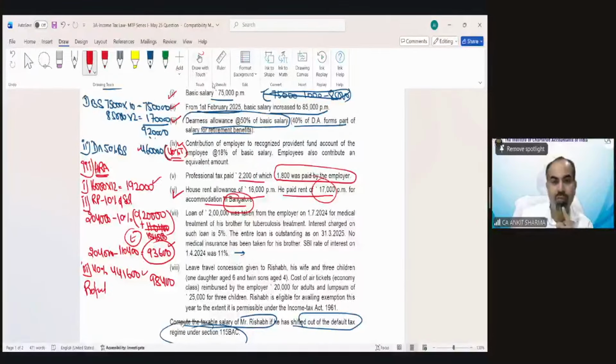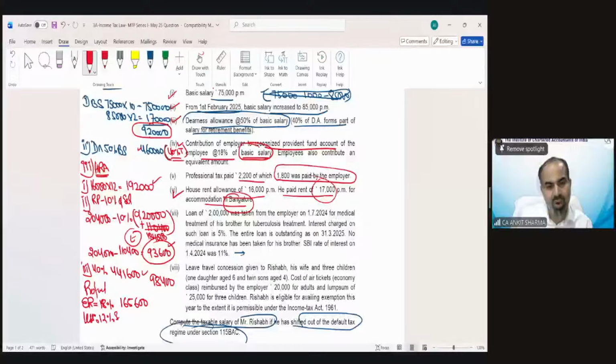Now, contribution of employer to recognized provident fund on account of employee is 18% of basic salary. So the contribution is 18% of only basic salary. That is my employer contribution, 18% of basic salary. And basic salary is 9,20,000. So 18% would be 1,65,600. And now we have to reduce 12% of salary.